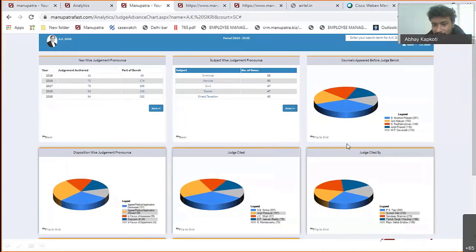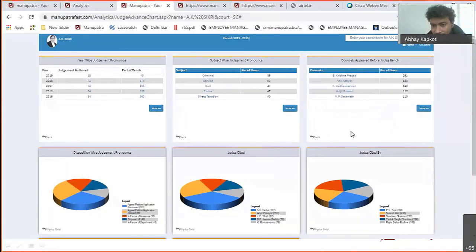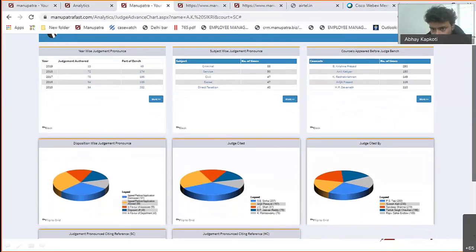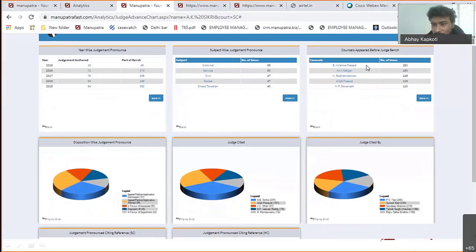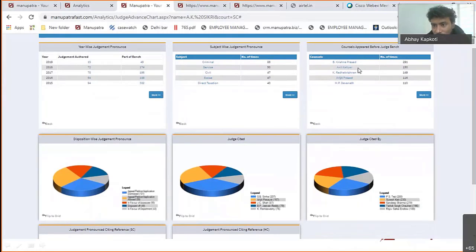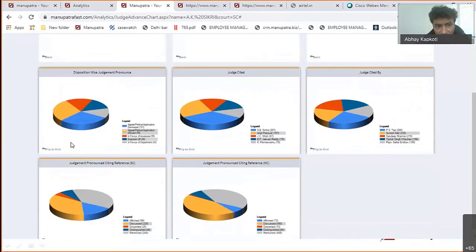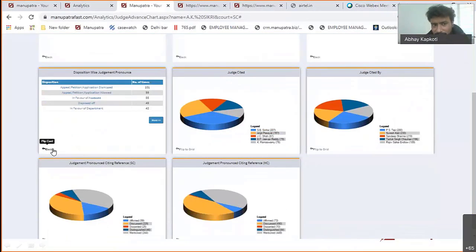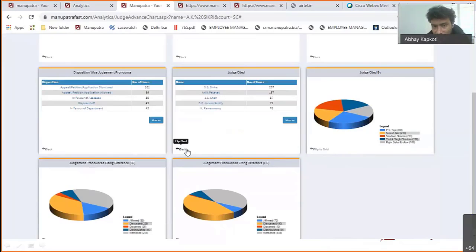It will give you more subjects, and these are the counsels that have been appearing in front of him, important in law firms. Krishna Prasad sir has appeared 291 times. Once you click here, you will be able to track the list also. Position-wise, you can see which cases he tends to dismiss and which he tends to allow, if you want to track that kind of data. Then there are the judges he tends to cite the most. Sinha sir has been cited 207 times, so when you're going in front of him, probably take Sinha sir's judgment.